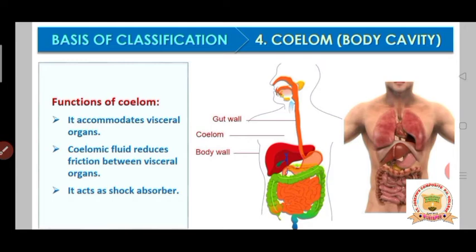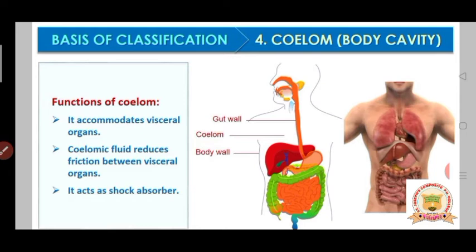For example, the stomach and pancreatic gland, small intestine and large intestine are close to each other, but there is a separation between them. That separation is the coelom.